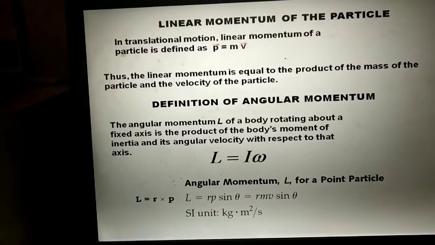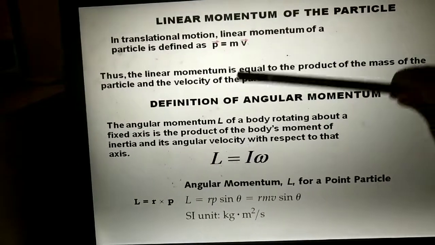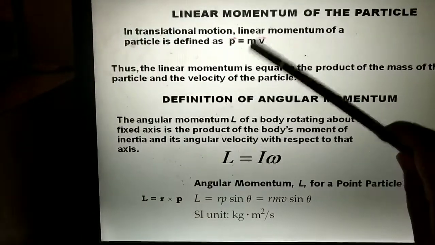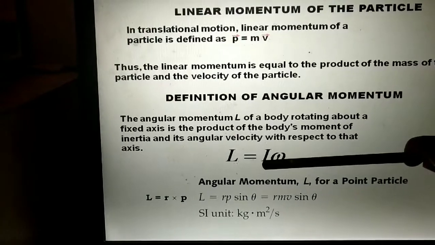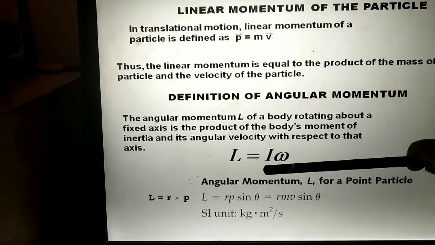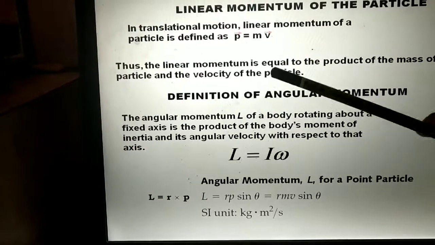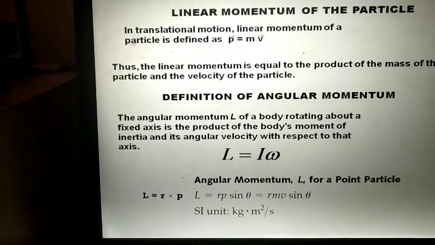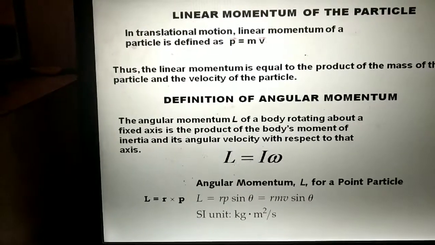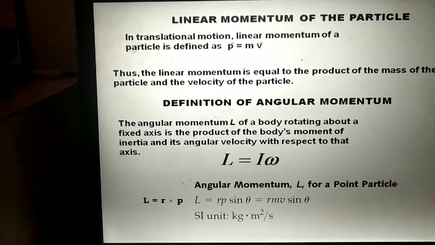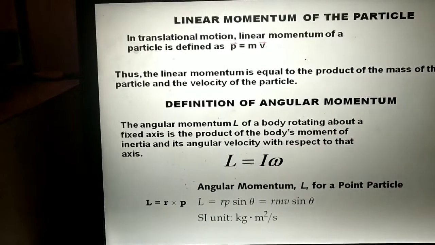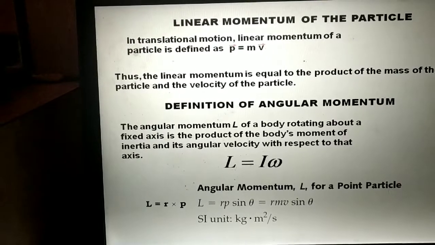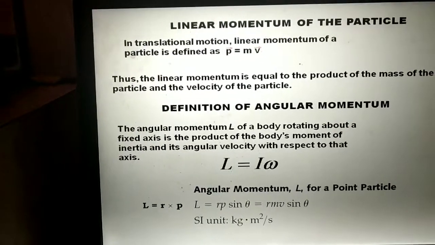If we compare these two equations, P is the linear momentum and L is the angular momentum. m is the mass, and I is the moment of inertia, which plays the same role as mass. v is linear velocity and omega is angular velocity. These are analogous terms, so the meaning of linear momentum and angular momentum is the same. We use linear when it is translational motion, and angular when it is rotational motion.